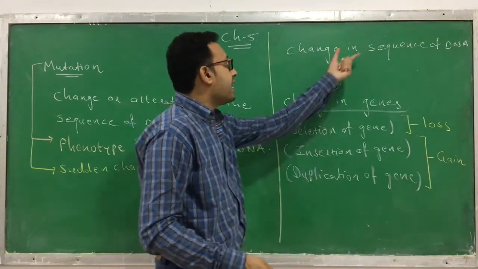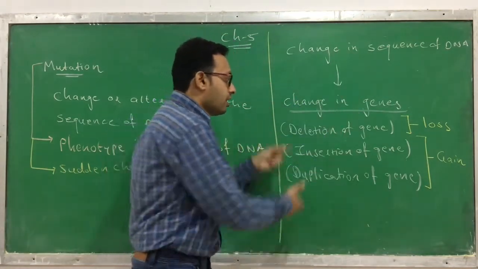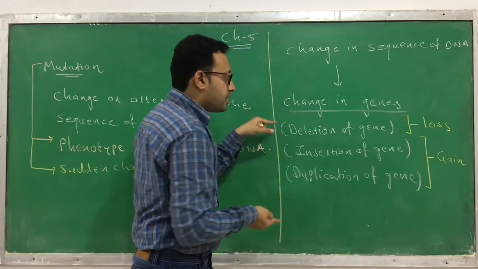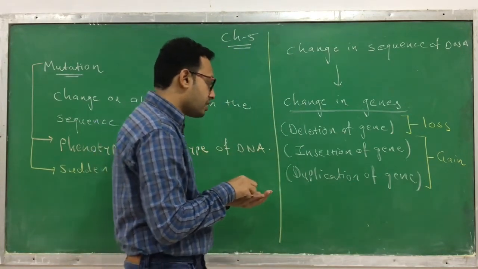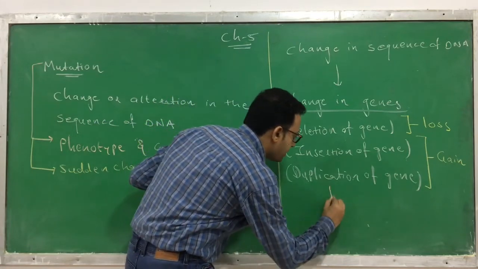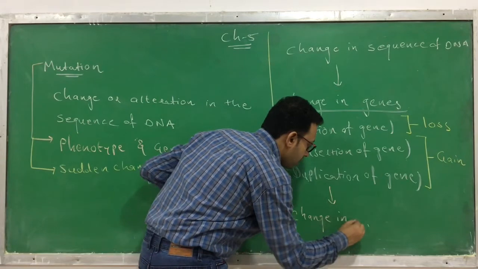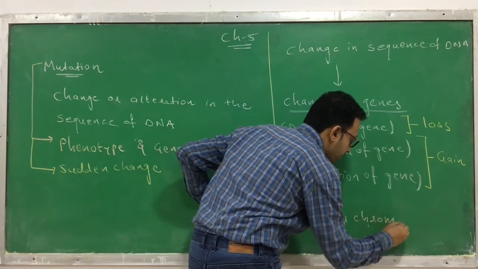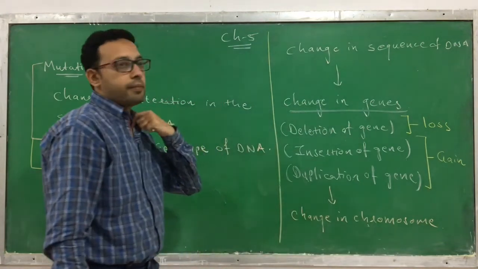As there is a change in the sequence of DNA, there is a change in the gene. These are the possible changes: either deletion of a gene, or insertion of a gene, or duplication of a gene occurs, and ultimately there is a change in the chromosome. This is what is going to happen.